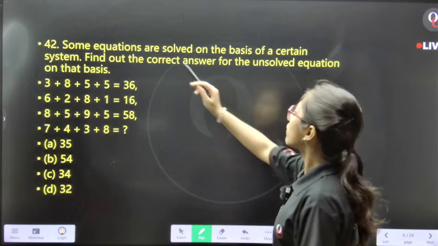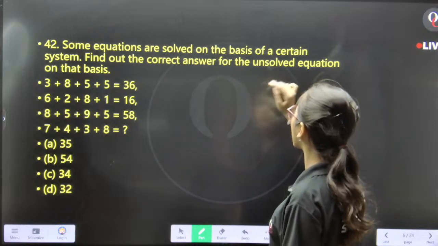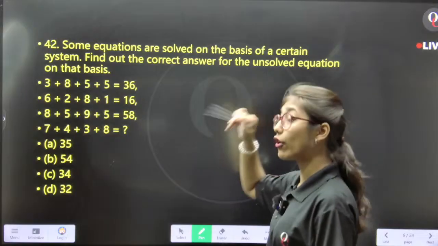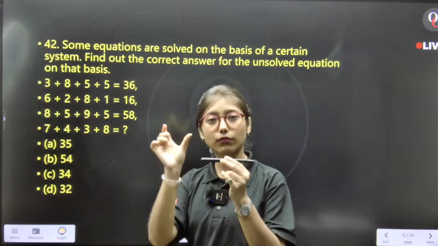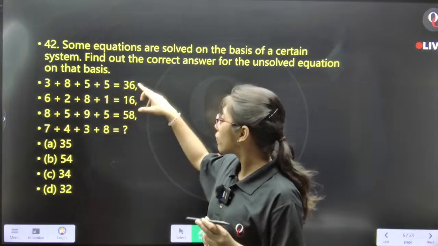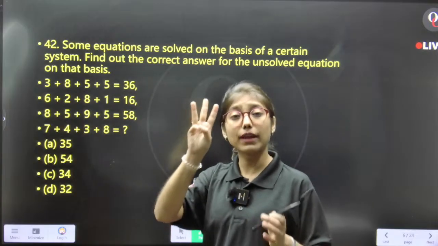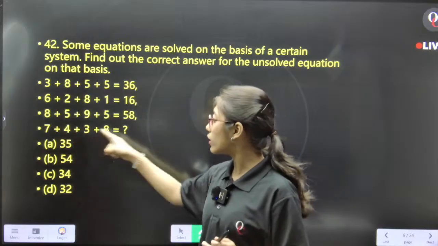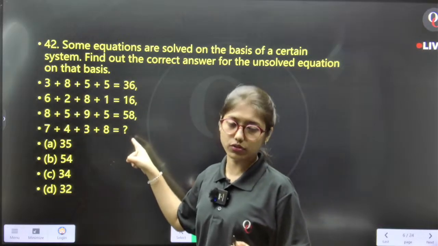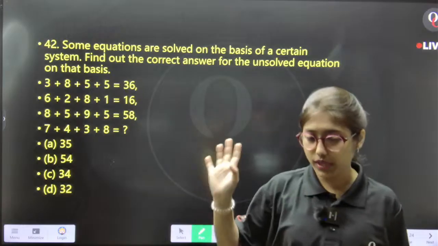Find out the correct answer for the unsolved equation on that basis. You have to find the pattern first from these 3 examples, and then apply that pattern to the fourth equation. Okay, will you be able to do that?